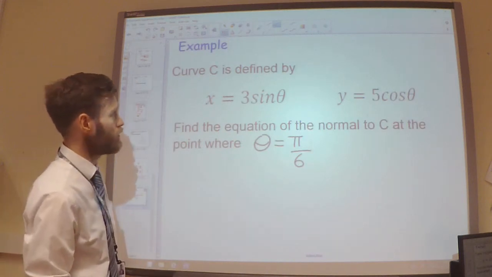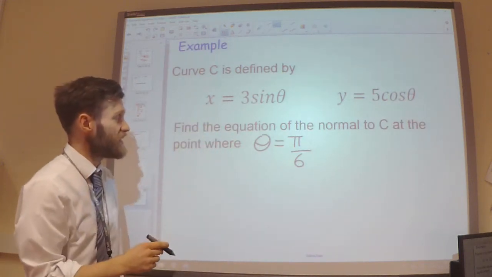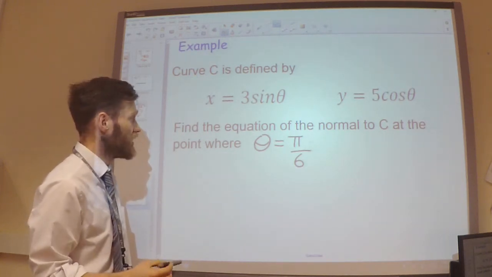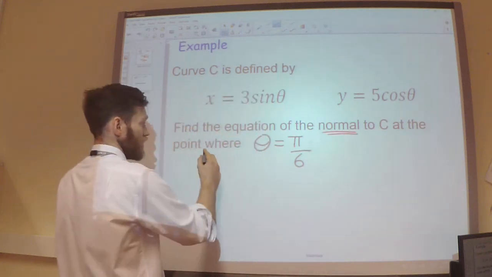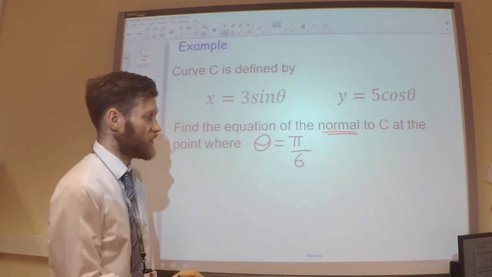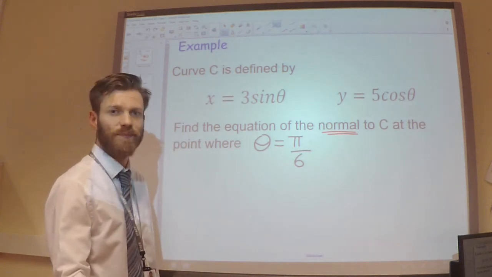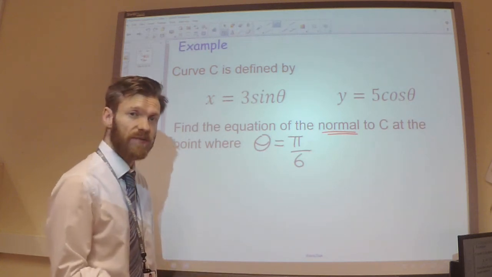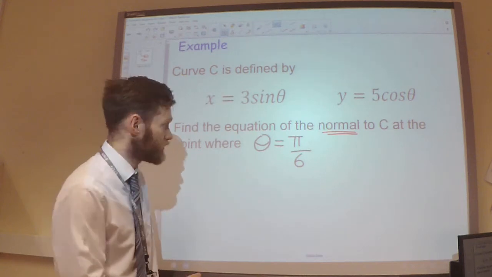Let's have a look at an example. So, I've got x is equal to 3 sine theta, I've got y is equal to 5 cos theta, and I want to find the equation of the normal where theta equals pi over 6. Okay, so we know how to find the equation of the normal. We need to find the gradient. We're then going to do the negative reciprocal of that. We're then going to do y equals mx plus c.